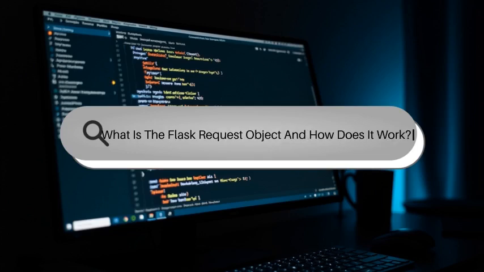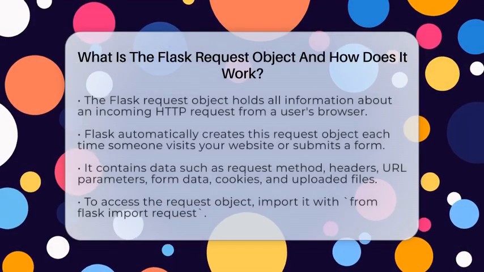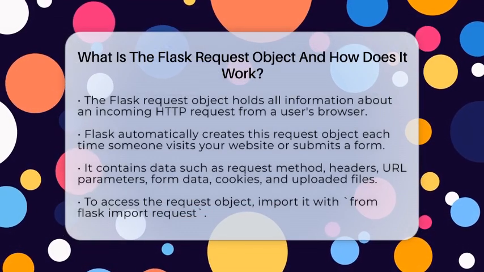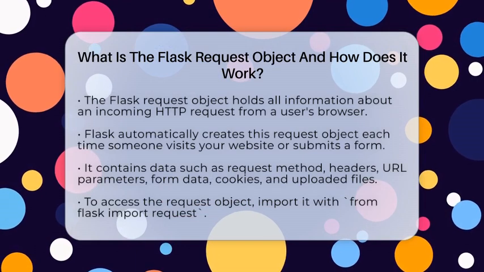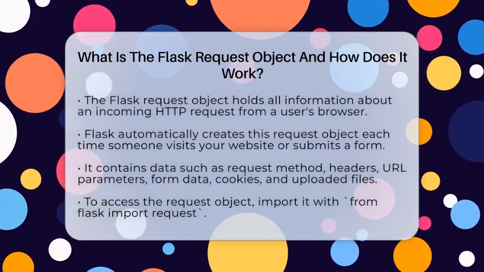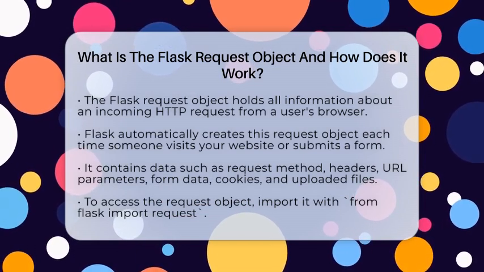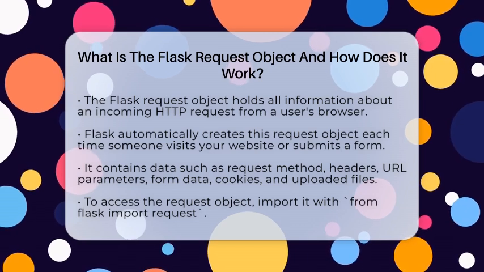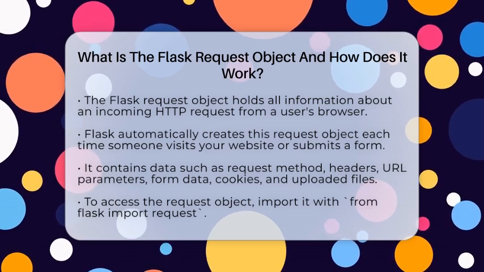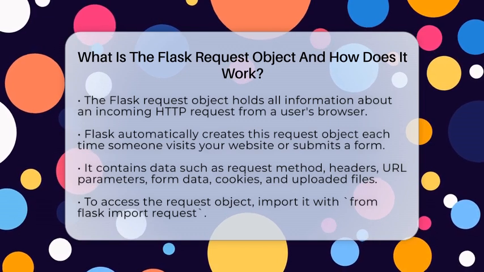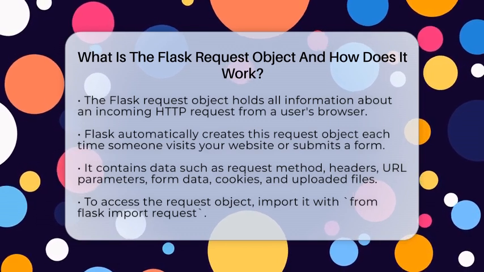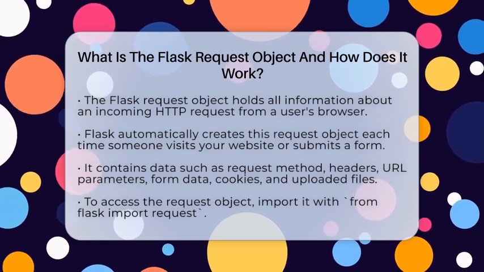What is the Flask request object and how does it work? Imagine you're sending a letter to a friend and want to include all the details about what you want to say. In web development, when a user visits a website, their browser sends a request to the server, kind of like mailing a letter. The Flask request object is what holds all that information about the letter.